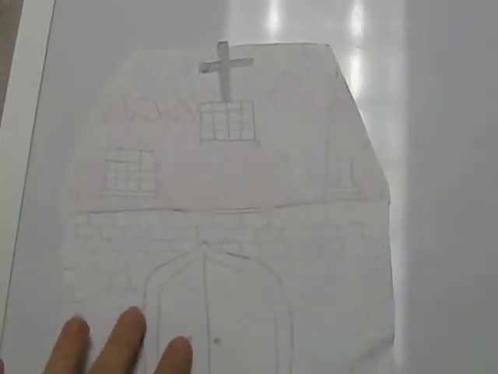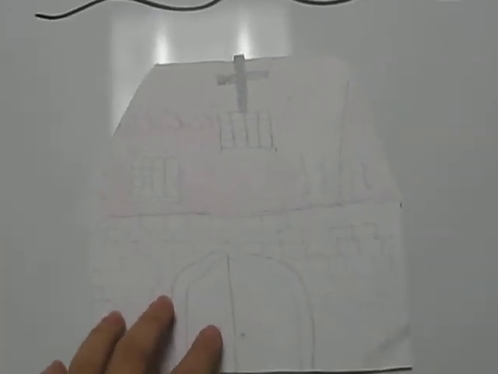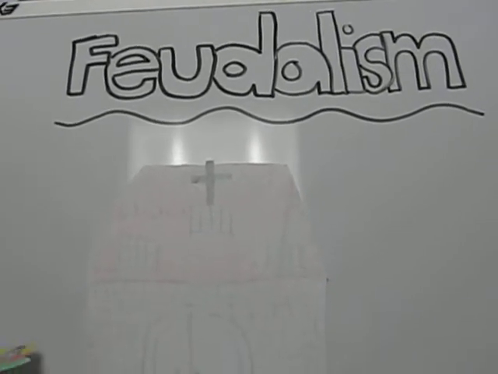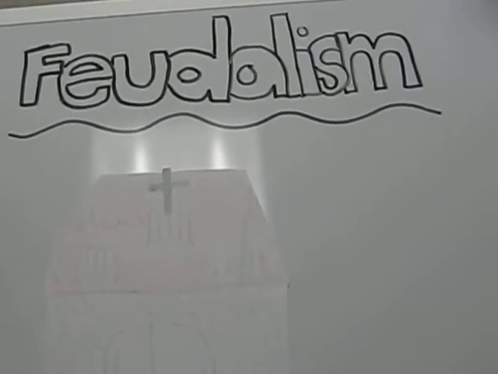German invaders, or the Franks, and other groups of people such as the Vandals, Visigoths, Angles, Saxons, Jutes, and Lombards had played important roles in the creation of feudalism.